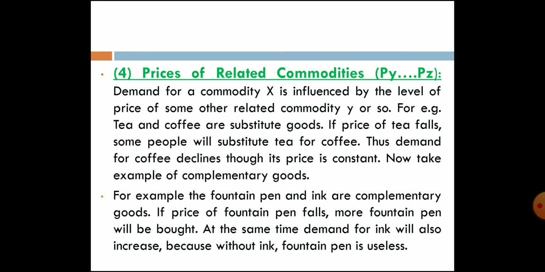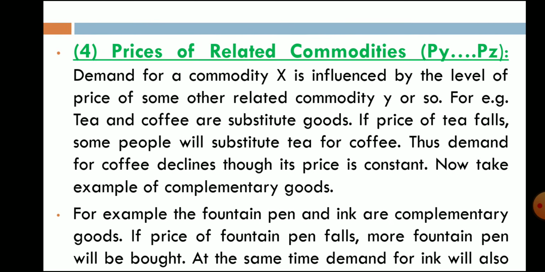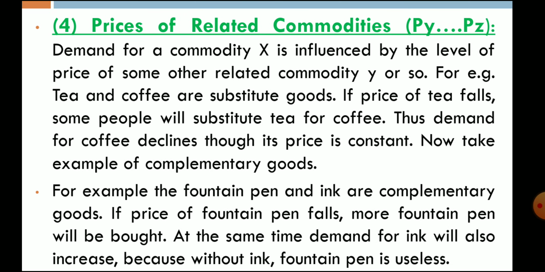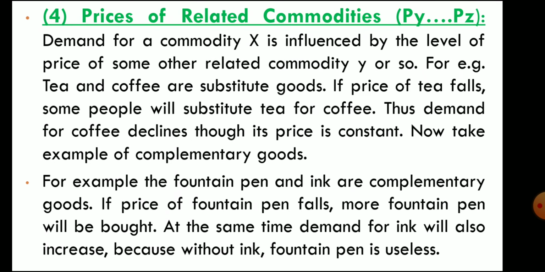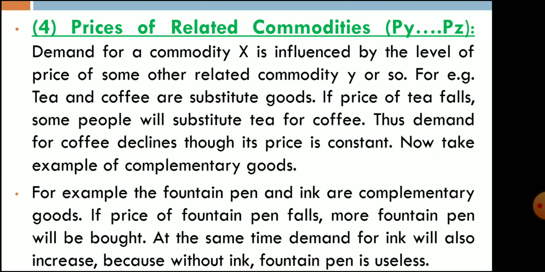Then the fourth factor is the price of related commodities. There are mainly substitute goods and complementary goods. Generally, substitute goods are, for example, tea and coffee, Pepsi and Coca-Cola. Petrol and diesel are also considered substitute products.